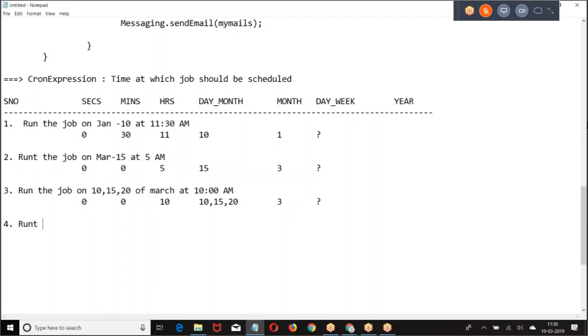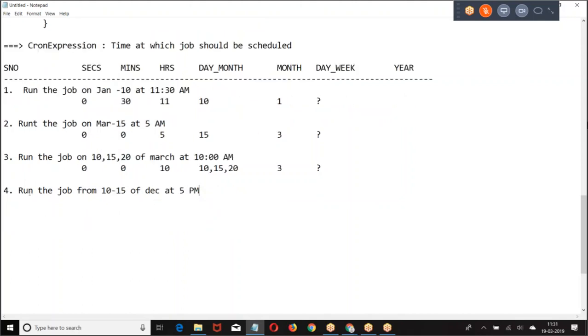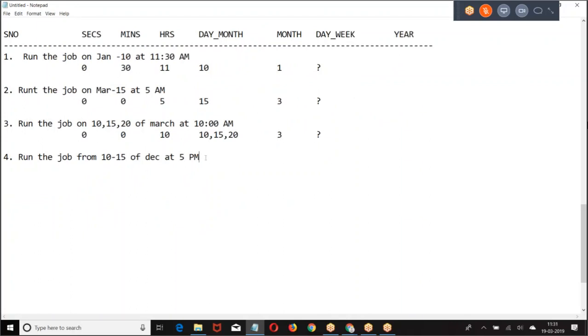Then run the job from 10th to 15th of December at 5 p.m. 0, 0, 17, 10th to 15th, of December, 12.